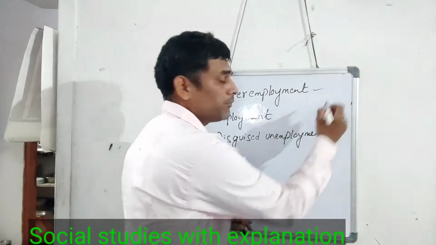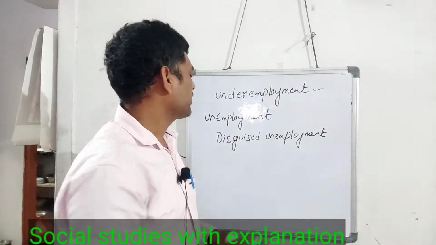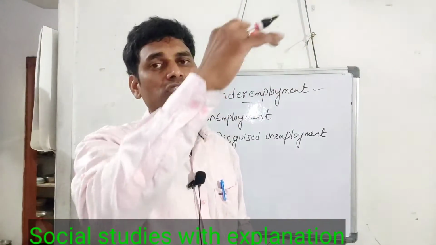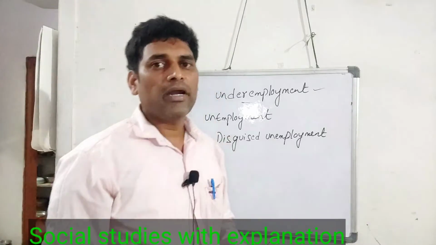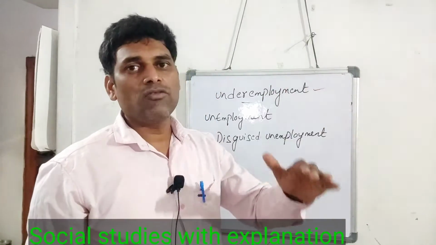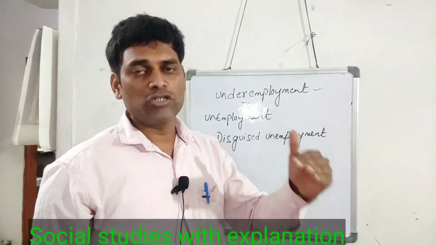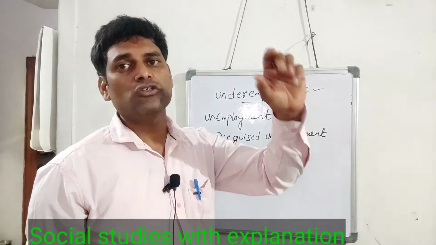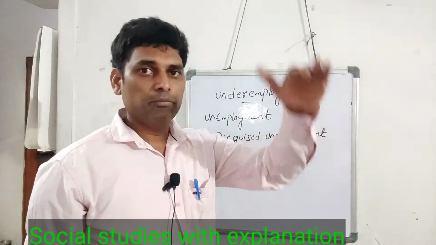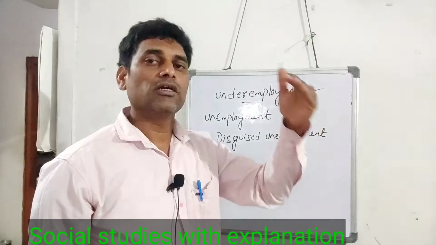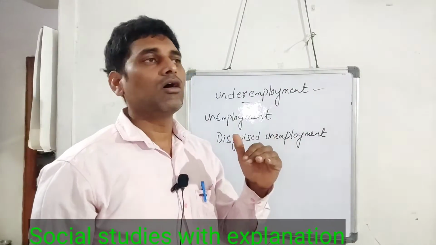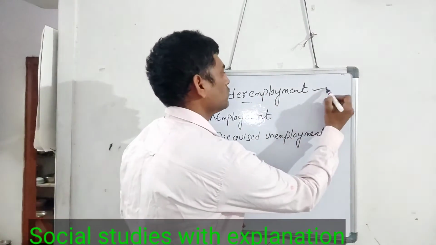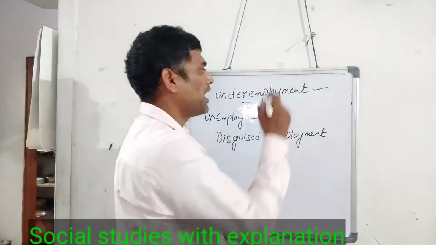And coming to another category of employment, we can see a person who is educated, who has done his master's in education, but is doing low-level work, like a small tutor job or other small works. Here a person has the potential to do better work, but his earning is below his potential. So this kind of employment is called underemployment.